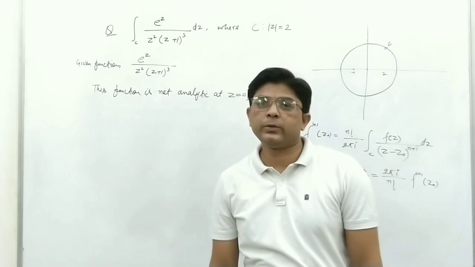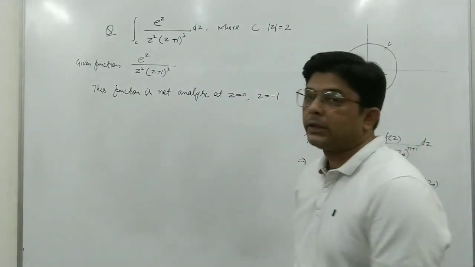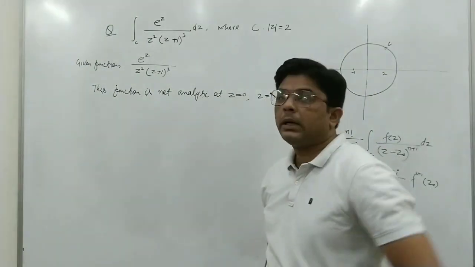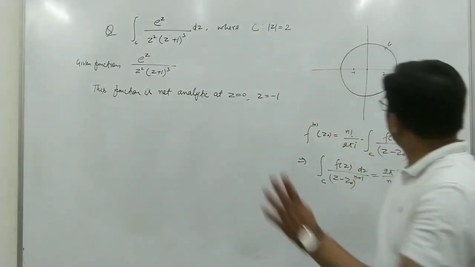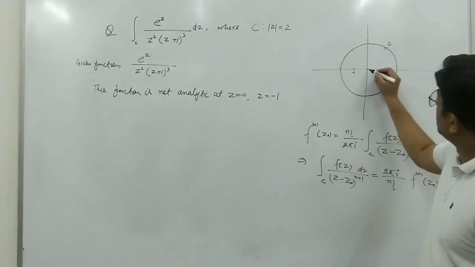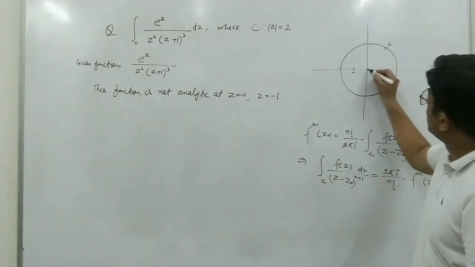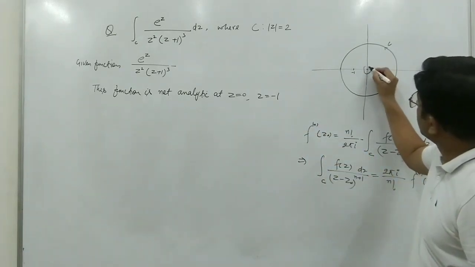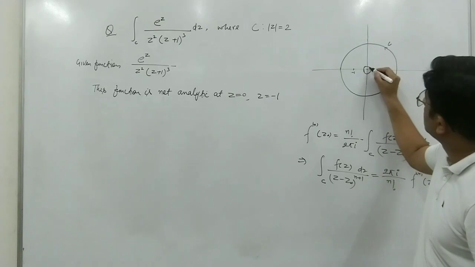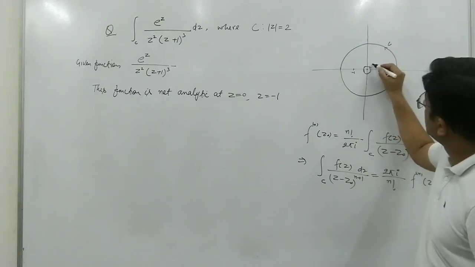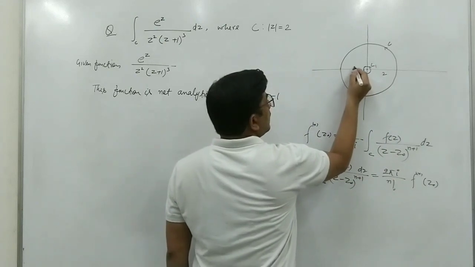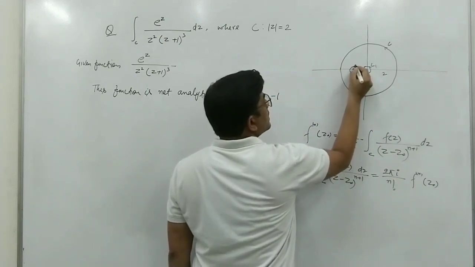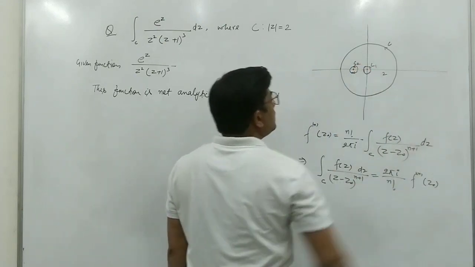I will use this concept to solve such problems. The method uses the concept of multiply connected domains. So what will we do here now? This is the point z equal to 0. We take a small circle enclosing this point, suppose this is some circle C1, and similarly we take another small circle enclosing this point, suppose this is another circle C2.